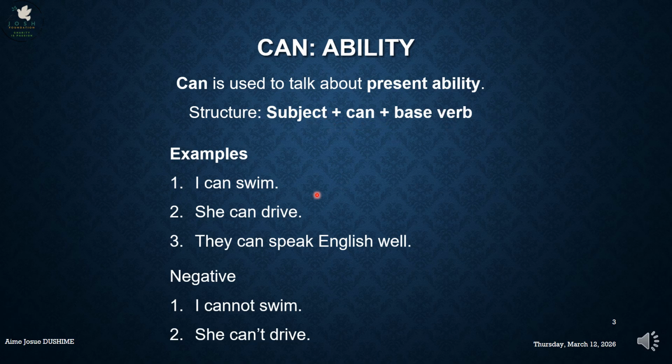I can swim. She can drive. They can speak English very well. For the negative, you say, I cannot swim. She can't drive. That's the present ability of a person or the present inability of a person.